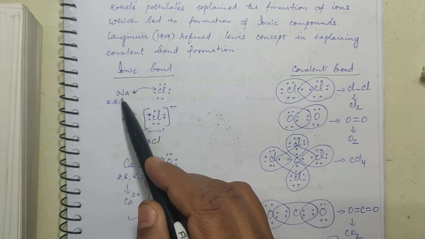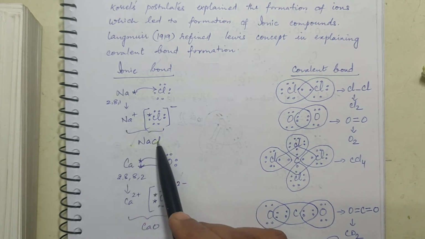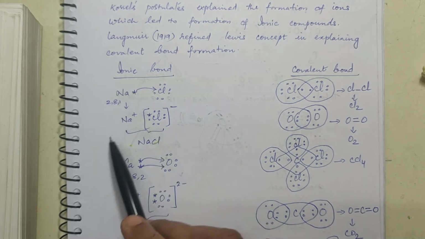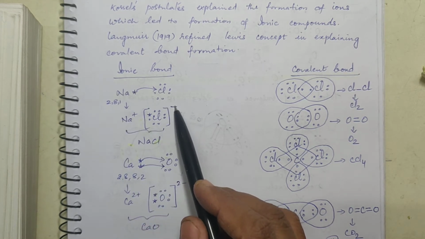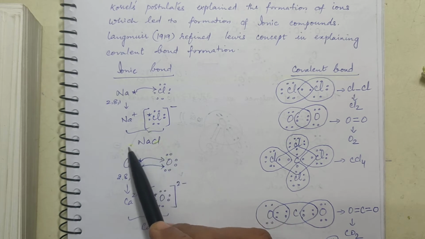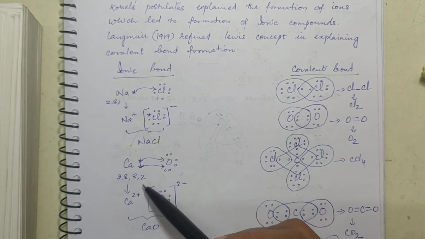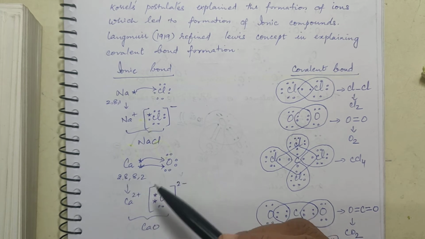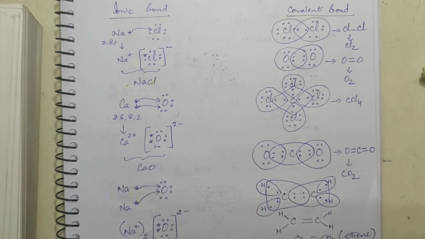After losing this one electron, sodium also gets octet configuration. So you get the formation of NaCl. After losing it becomes Na+, after gaining it becomes Cl-. So these opposite charges come together and you get NaCl. The same way you have calcium oxide, how it is formed, sodium oxide, how it is formed. All these things you have already studied in 10th class also.